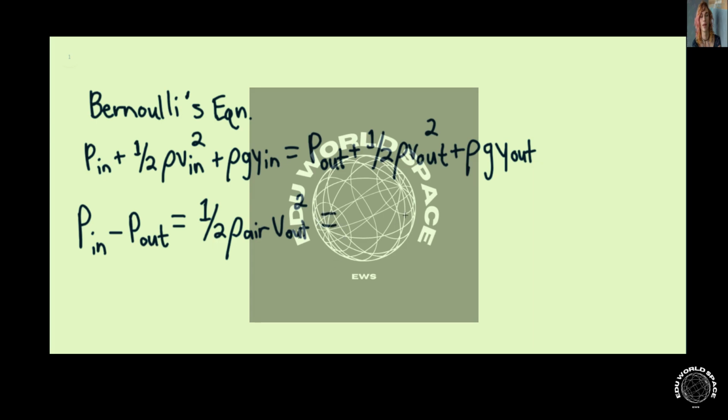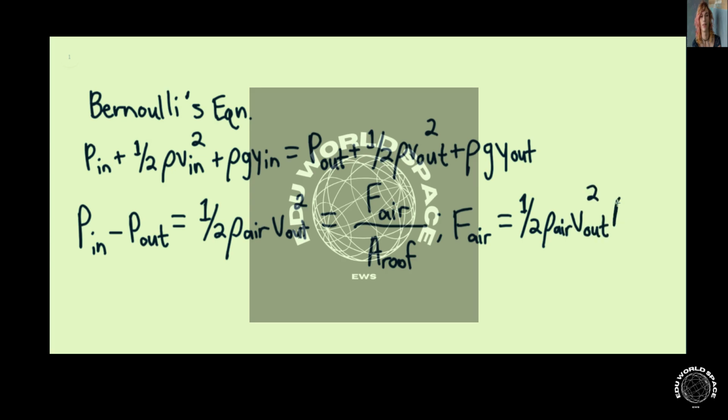This would be equaling the force of the air divided by the surface area of the roof. And so we can say that the force of the air would be equaling 1/2 times the density of the air times the velocity of the air outside squared times the surface area of the roof.